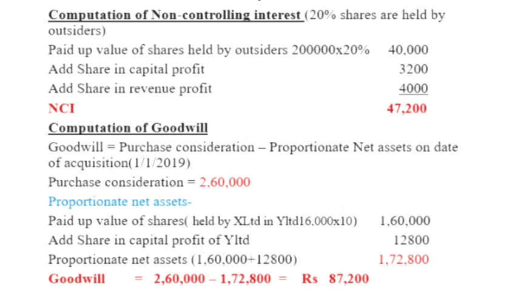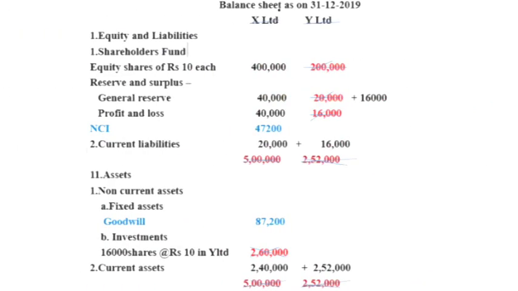Goodwill is equal to purchase consideration minus proportionate net assets: 2,60,000 minus 1,72,800, that is equal to 87,200. Goodwill rupees 87,200.